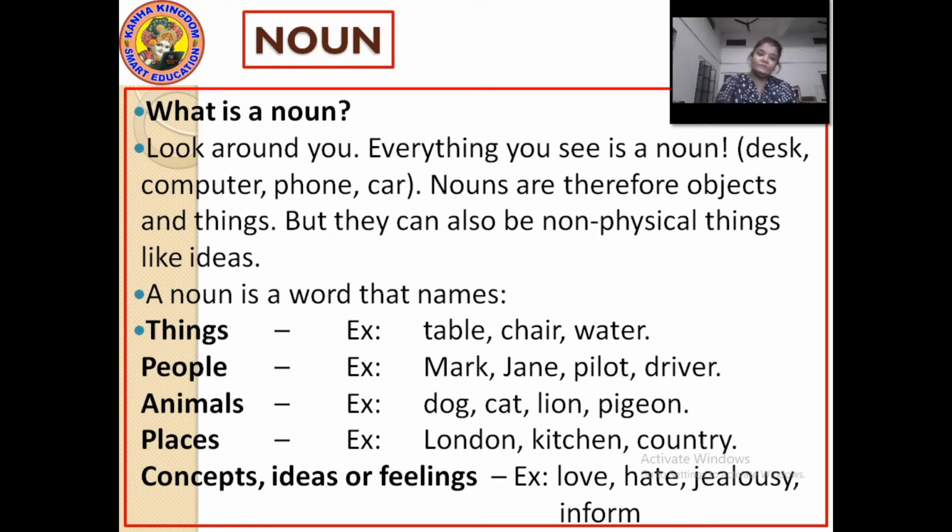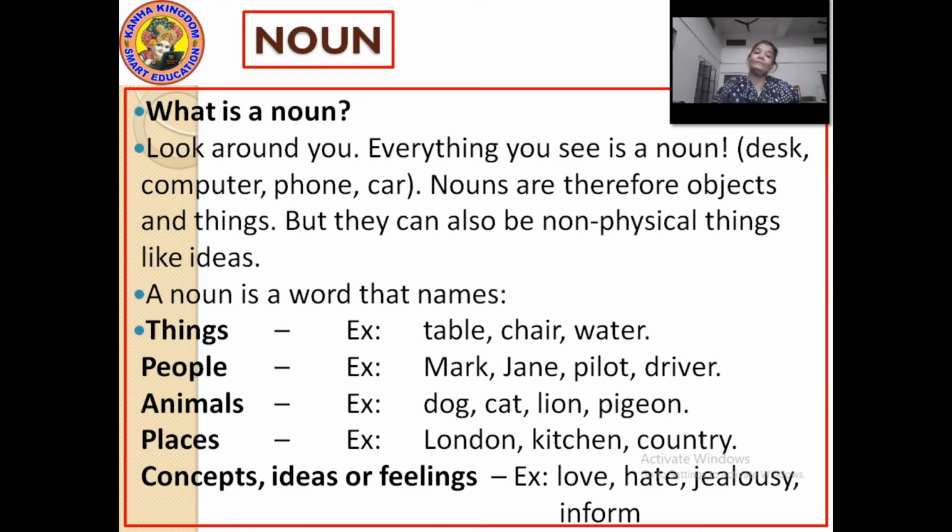Then animals. Animals means wild animals, pet animals, domestic animals, okay? Dog, cat, lion. It can be birds also, pigeon, parrot, crow, peacock, sparrow, such kind of.